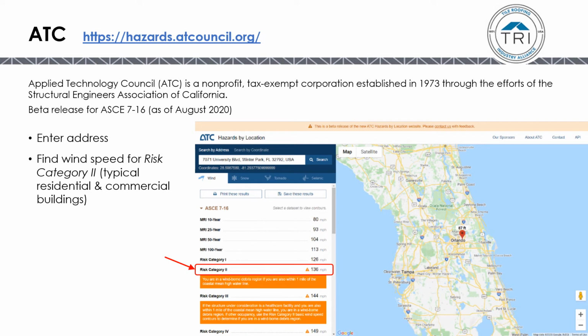ATC's hazard tool works in a similar fashion. Enter the address or the location and find the wind speed for the risk category that's appropriate.